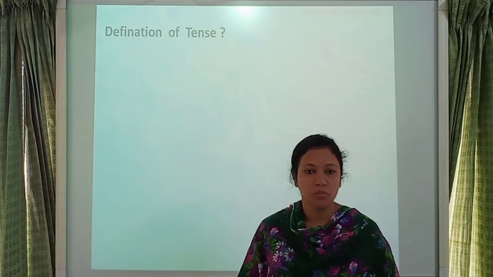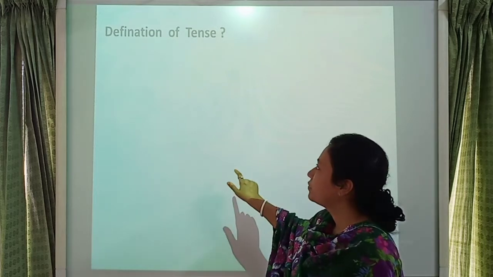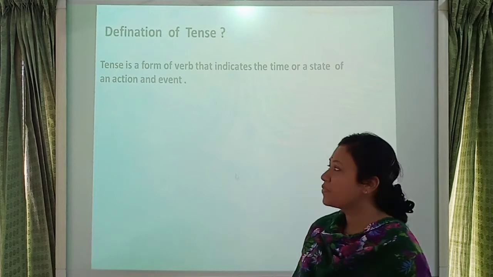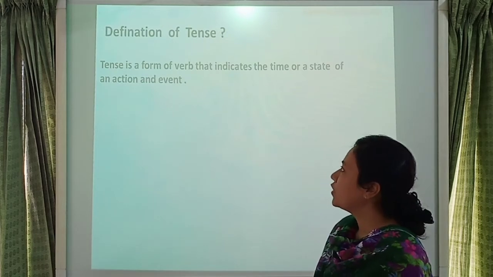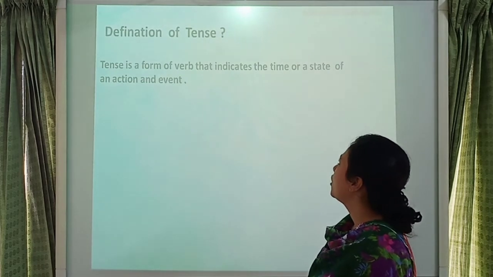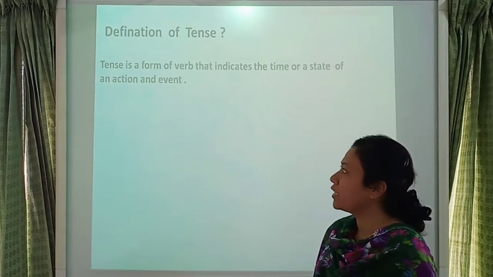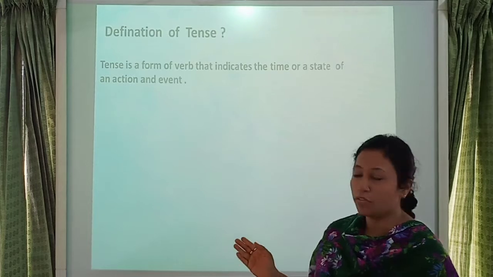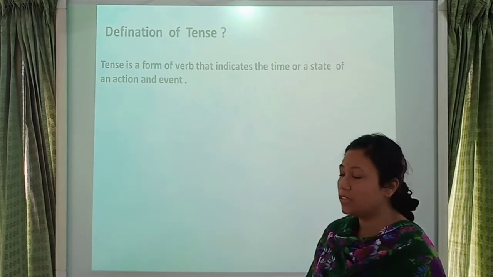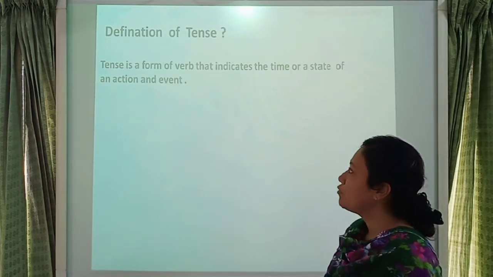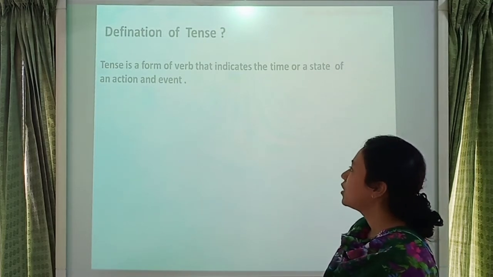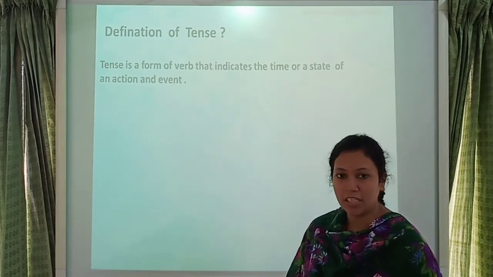Definition of tense. Look at here, student. Tense is a form of verb that indicates the time or a state of an action and event. It's the definition of tense. I repeat it again. Tense is a form of verb that indicates the time or state of an action and event.